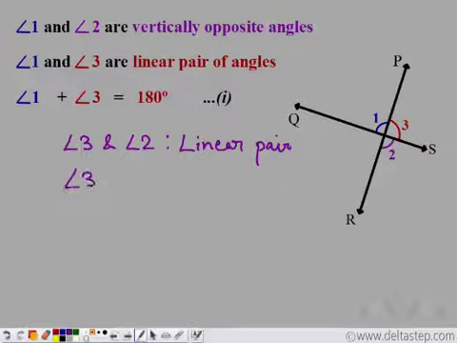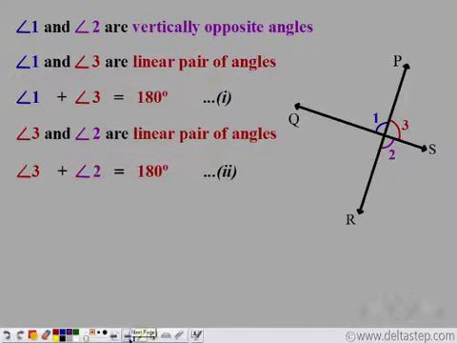So, 3 plus 2 is equal to 180 degrees. So, this is what we have. Now, from 1 and 2, we see that the left hand side is equal to 180 degrees in both. 1 plus 3 is 180 and 3 plus 2 is 180. So the left hand side of both is equal to a constant, that is 180. So this should be equal to this. We have angle 1 plus angle 3 is equal to angle 3 plus angle 2.